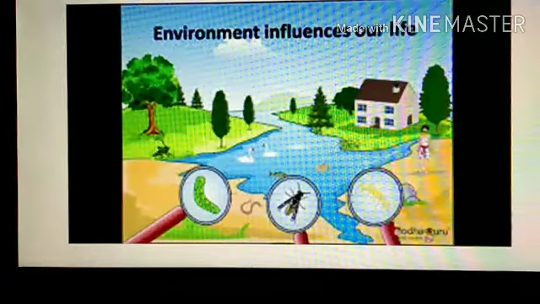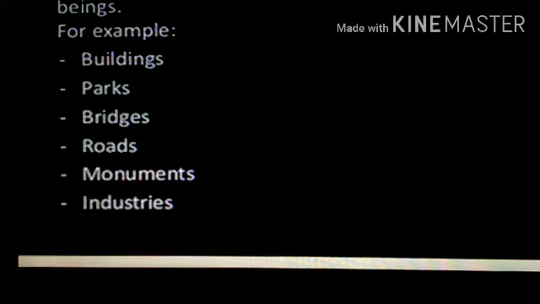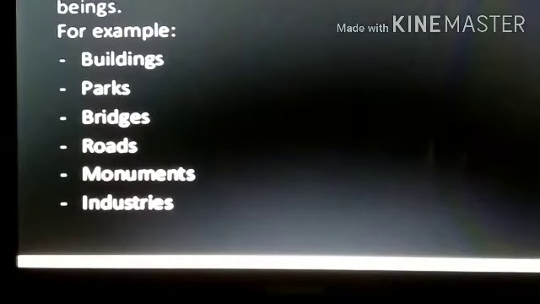This slide also shows what things are included in the natural environment. Like plants, water, oceans, all these things are included in the natural environment. Here is our second component, the man-made resources.